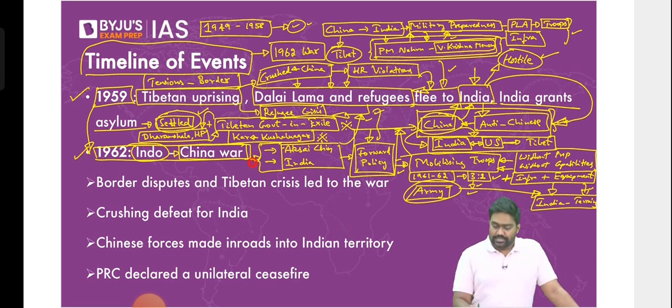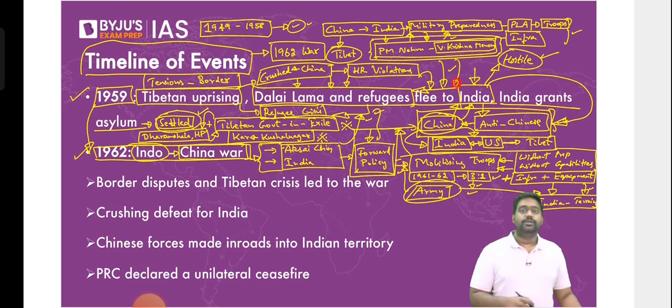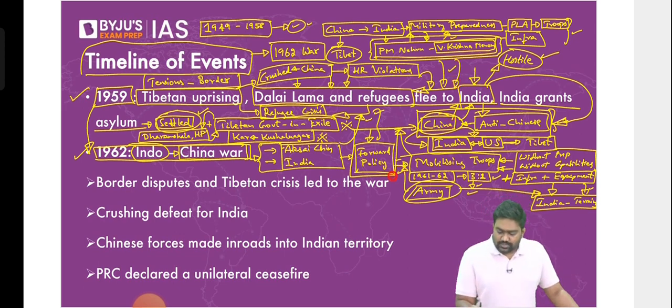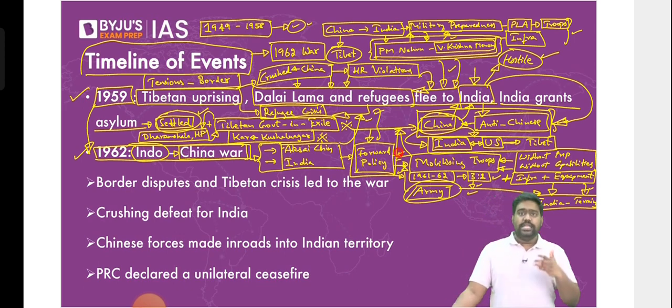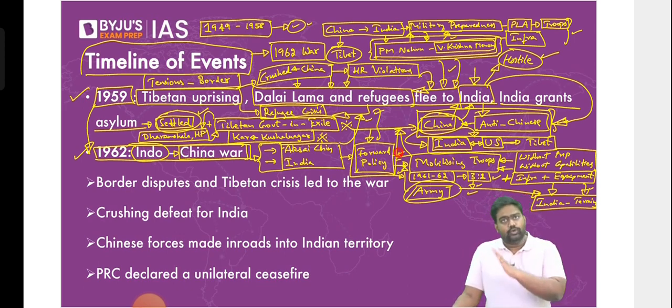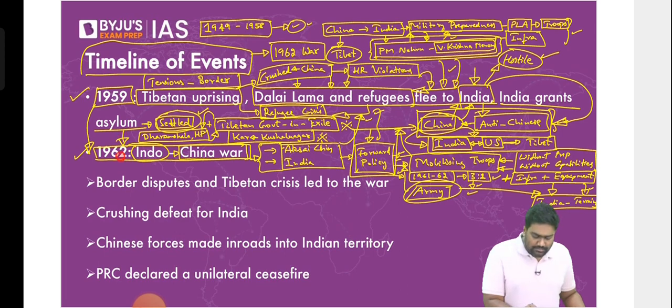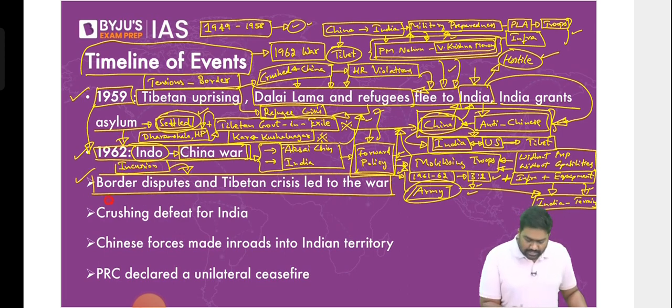The Indian army didn't have those capabilities, and ideally we should have reached out for a diplomatic settlement, right? Or we should have prepared earlier. There should have been military preparedness. So when this was lacking, adopting the forward policy was a blunder, was a mistake, and it led China to get even more aggressive. And now China decided that India had to be taught a lesson. It declared war against India, carried out a massive incursion across the entire sector of the border, and very quickly delivered a crushing defeat for India.